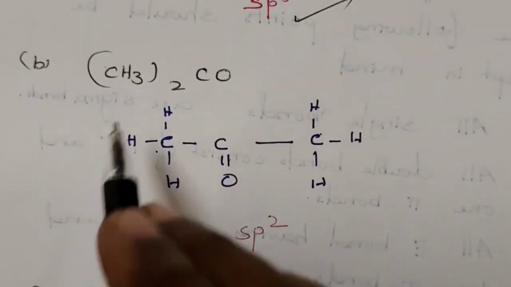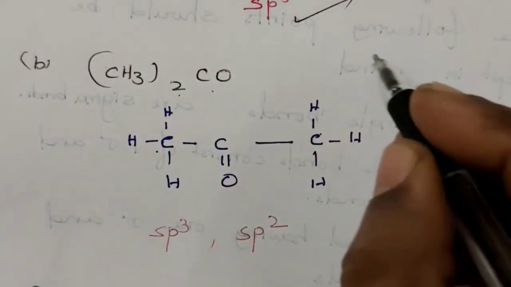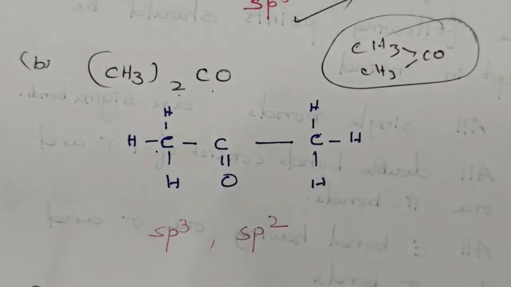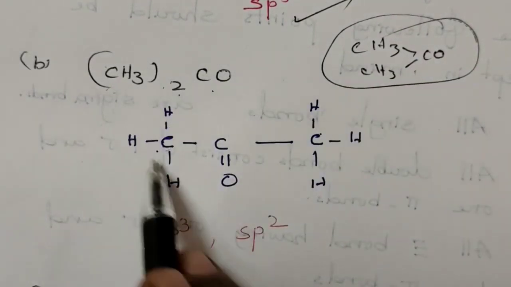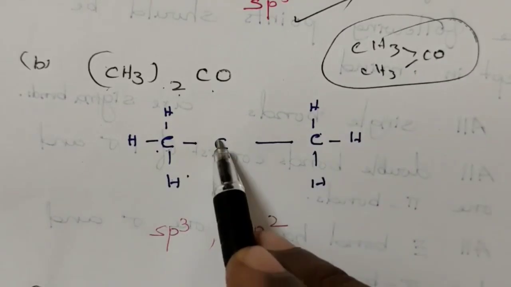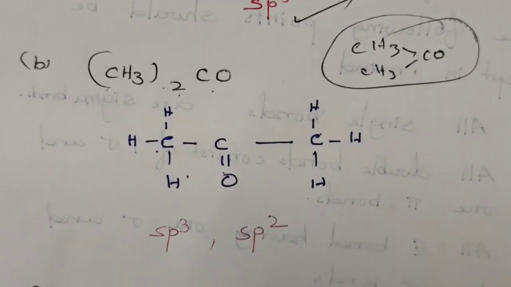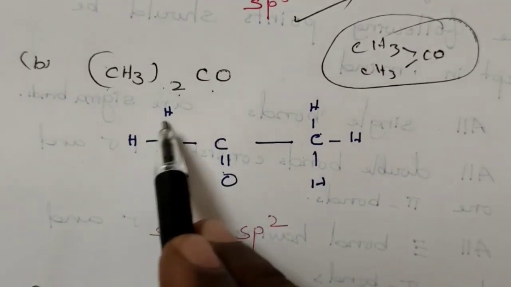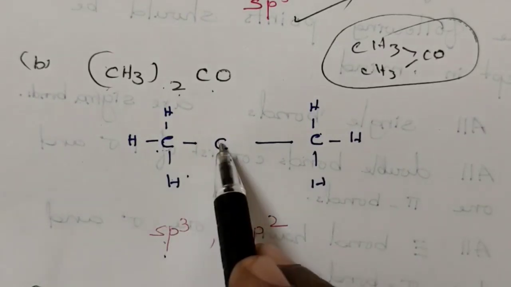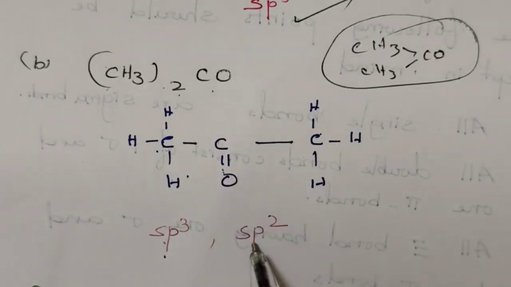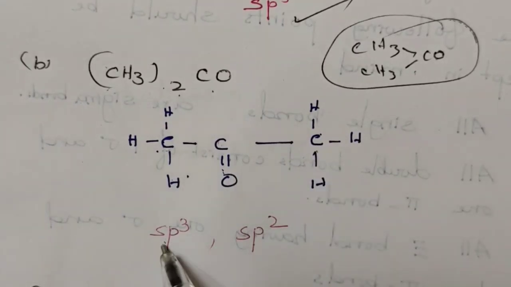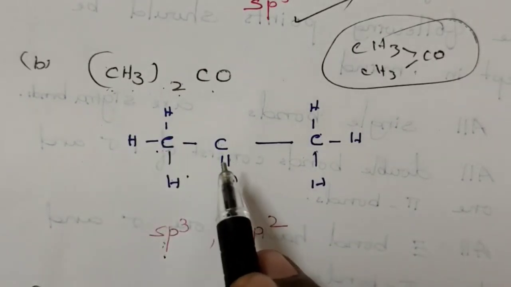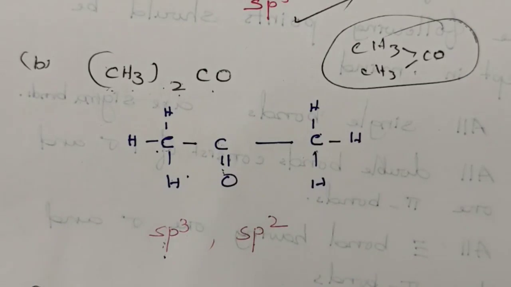Next compound, (CH3)2CO. (CH3)2CO means this is the way: two CH3 groups connected to CO. That is, CH3 connected to C double bond O, where CO means C double bond O, then CH3. This carbon undergoes sp3 hybridization because for this carbon all the bonds are single. So sp3. For this carbon one double bond is present, so sp2. Again this carbon is sp3. So this molecule consists of 2 sp3 hybridized carbons and 1 sp2 hybridized carbon.